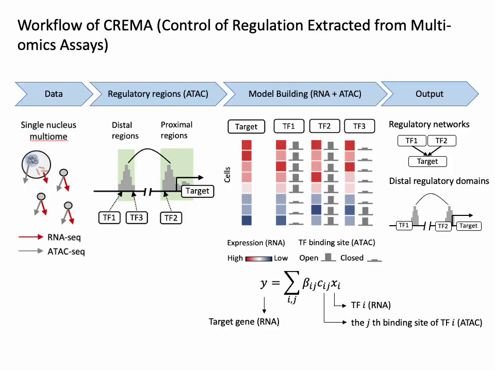Recent development of single-cell multi-omics assays that run RNA-seq and ATAC-seq from the same single cell provided new opportunities for studying gene regulation more comprehensively. So we developed a new computational framework specifically for studying gene regulation from single-cell multi-omics assays. We call it CREMA, which stands for Control of Regulation from Multi-omics Assays.